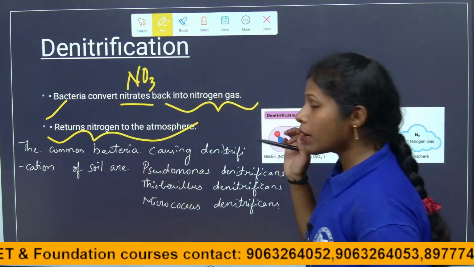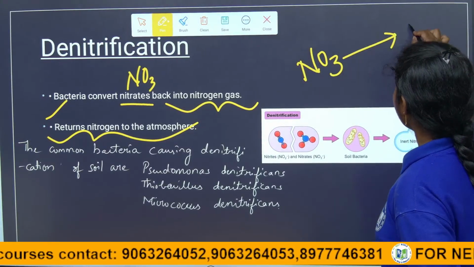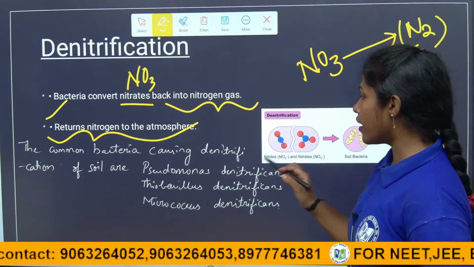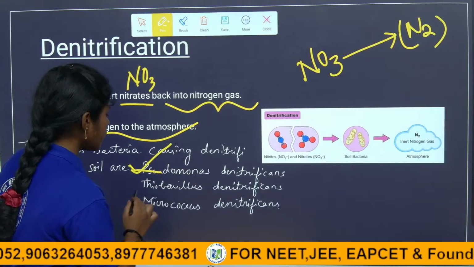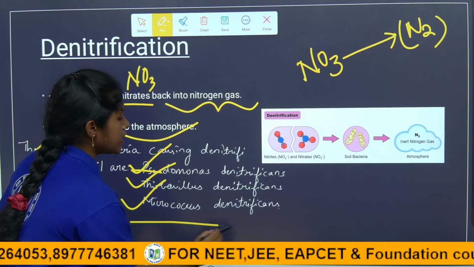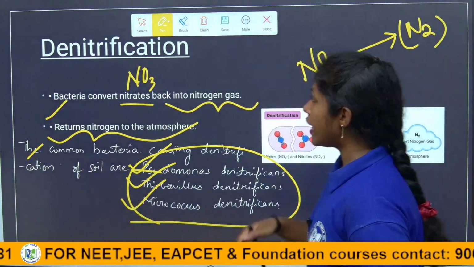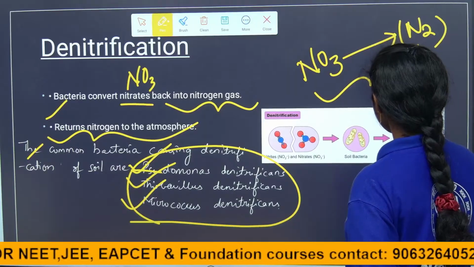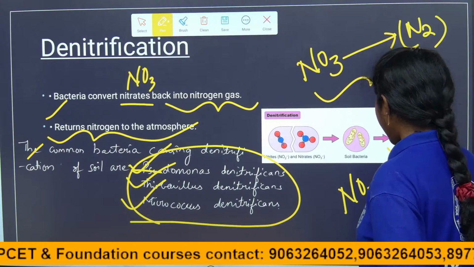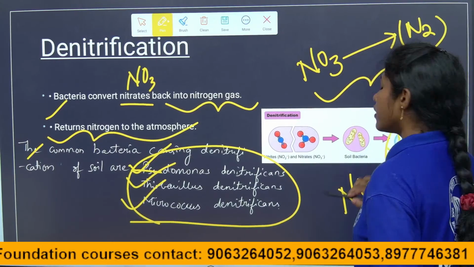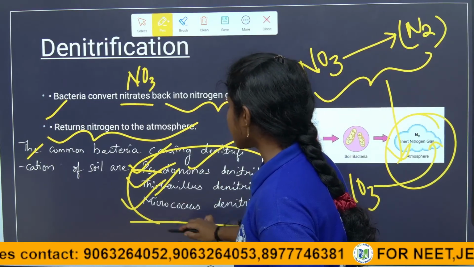So the common bacteria causing denitrification, involved in the conversion of nitrates into nitrogen gas, are Pseudomonas, Thiobacillus, Micrococcus. Then, how much the plants require the nitrates, they will absorb. Again they are coming back to the nitrogen with the help of the bacteria called Pseudomonas, Thiobacillus, Micrococcus.